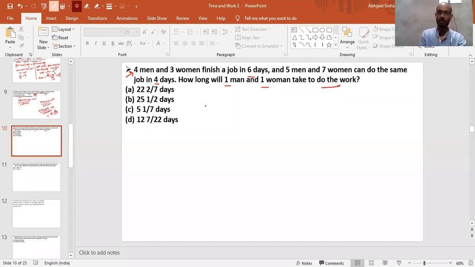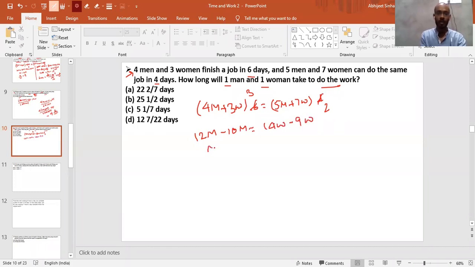So what we can do, the same part: 4 times m plus 3 times w into the number of days, which is 6, equals 5 times m plus 7 times w into the number of days, which is 4. If you cancel it out by 2, you will get 3 this side and 2 this side. So this is 12 times m and this is 10 times m. After subtracting 12 times m minus 10 times m, this is 14 times w minus 9 times w. So we got m upon w equals 5 by 2.